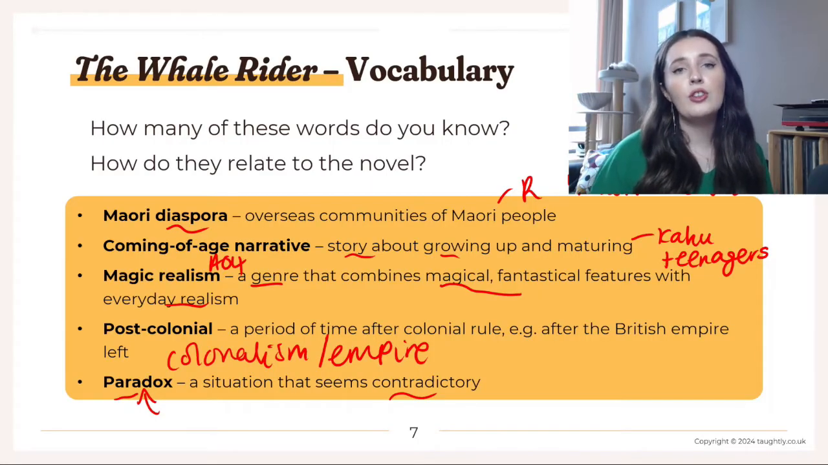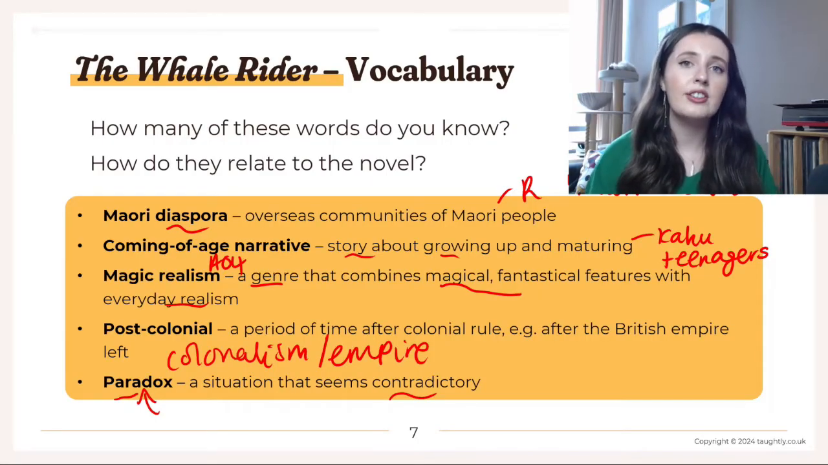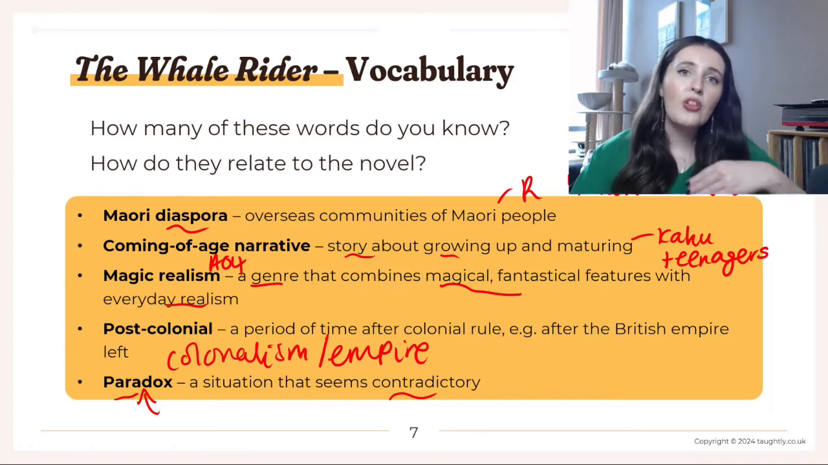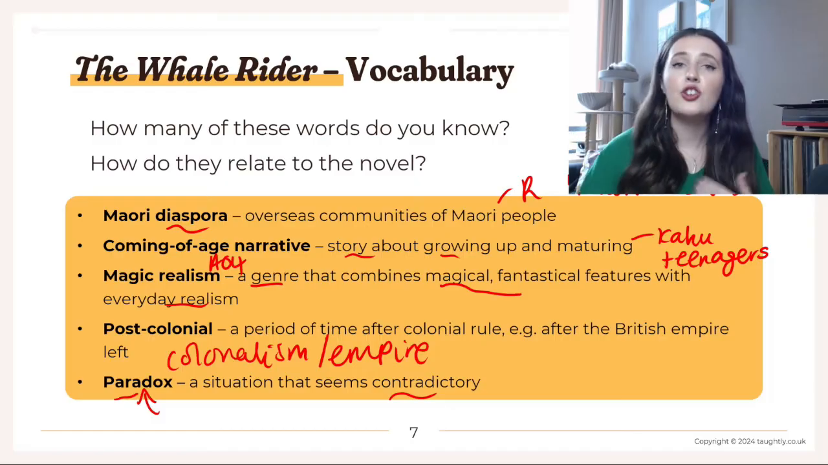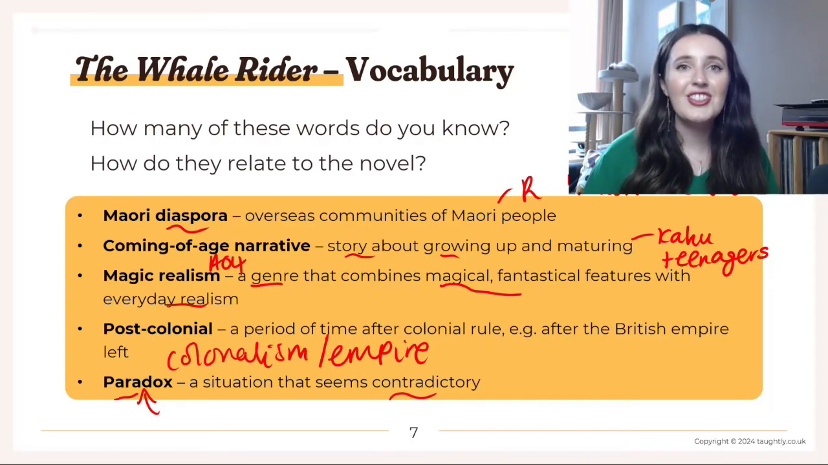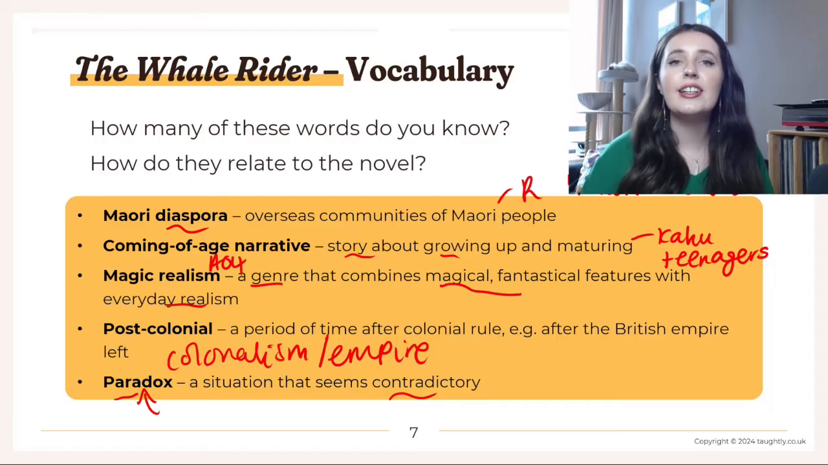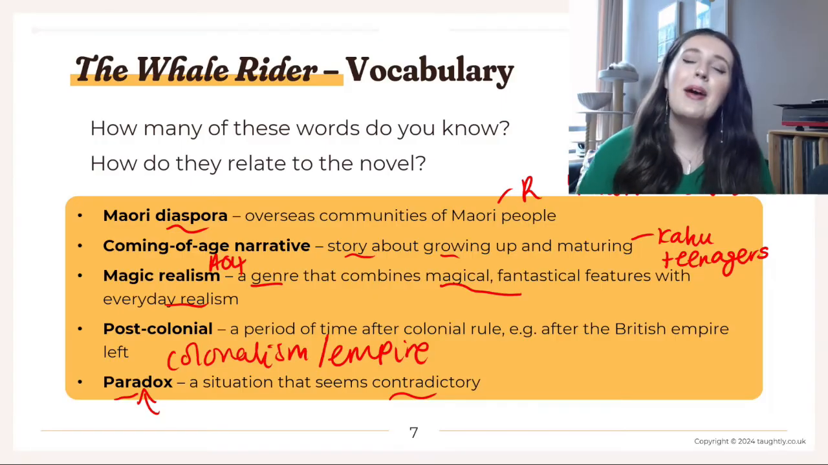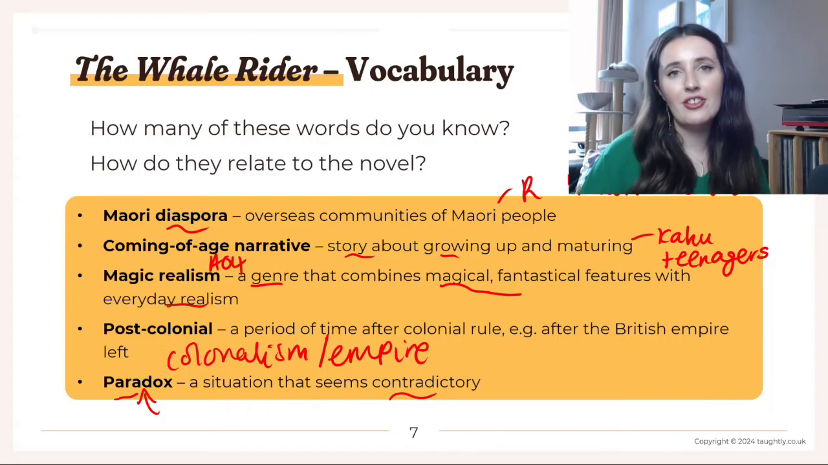But actually the whole novel is resolving that paradox. By the end of the novel we see that tradition can survive, but that we can modernise at the same time, as shown by Kahu becoming the tribal leader. So she's going to carry on the traditions, she's learnt the Maori language, she's going to lead the tribe, but at the same time, as a girl, there is that modernisation. And by doing that, Ihimaera resolves the paradox of tradition versus modernity in the novel.